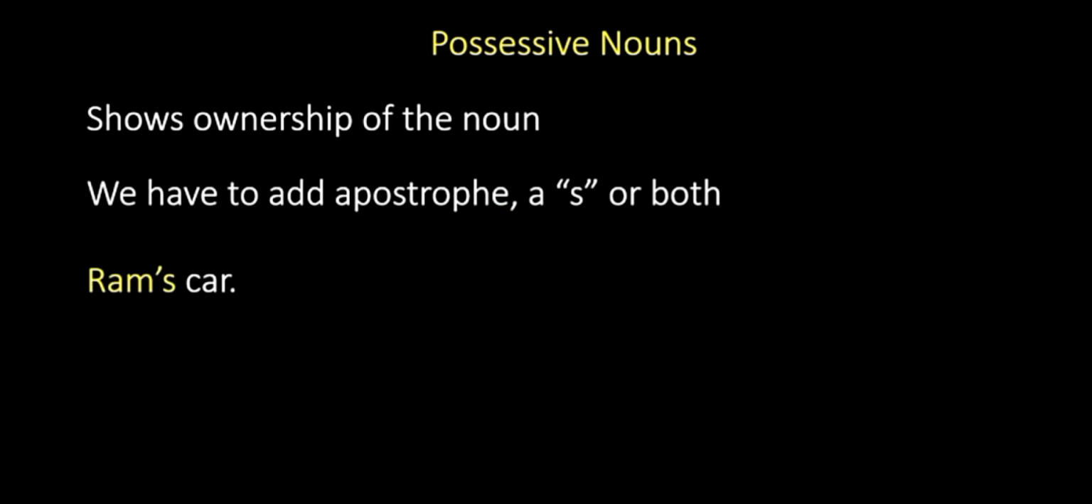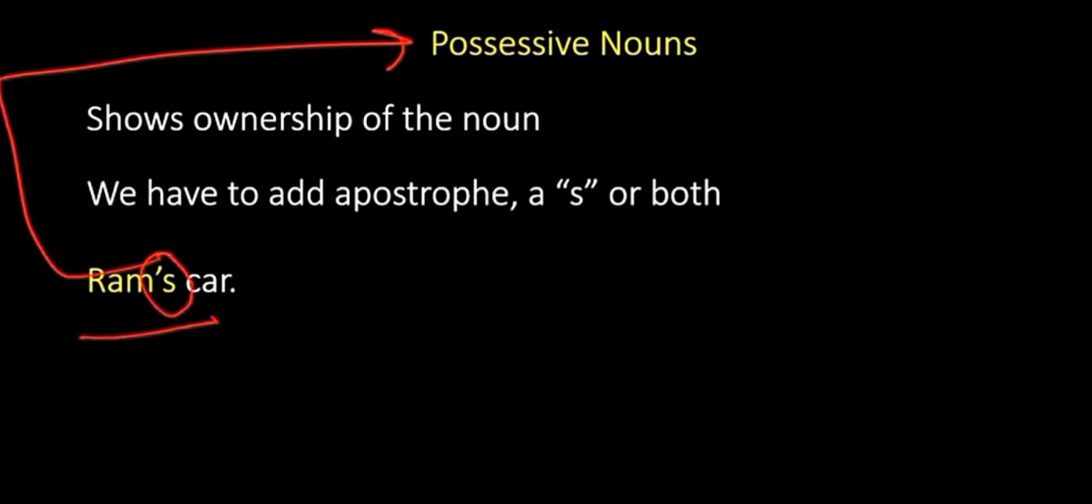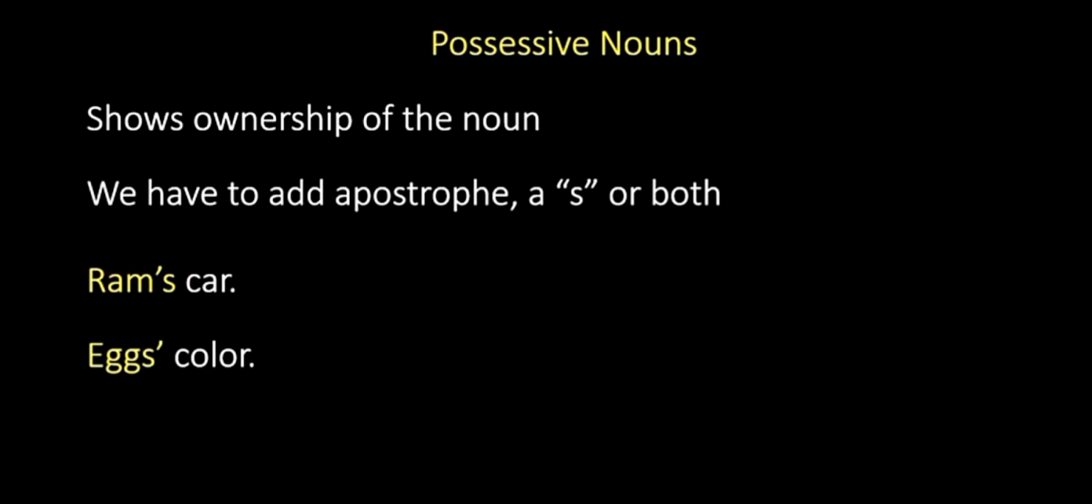So let's discuss them. Ram's car. Just now I gave you an example with my name, Ashwini's car. In here you have Ram's car. So this apostrophe S shows the possessiveness of the noun. Ram was your noun. If we add apostrophe S there, it shows a possessive noun. Another example would be eggs' color.